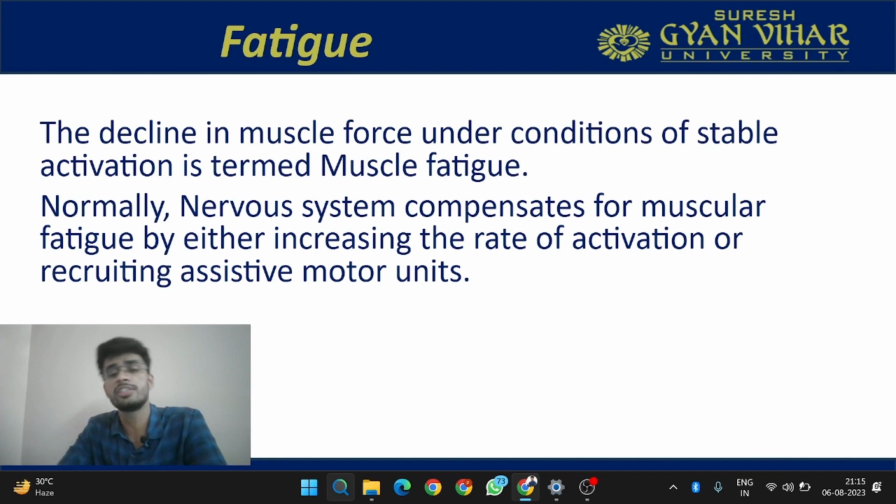Normally, the nervous system compensates for muscular fatigue by either increasing the rate of activation or recruiting assisting motor units. This is the implication of what you have learned in the previous slides. If fatigue is occurring, the nervous system will compensate for that. How? The nervous system can increase the rate of activation, which is rate coding or sequential activation. Or it can recruit more motor units. If the number of motor units is high, then the force of contraction will be high. This is how the nervous system compensates for fatigue.